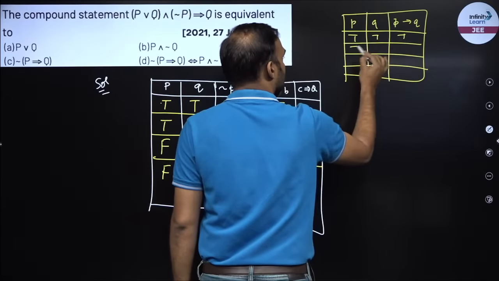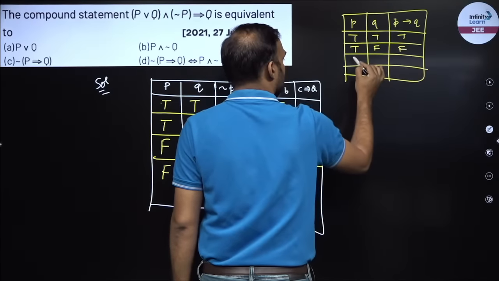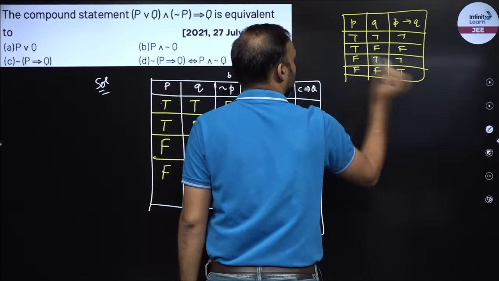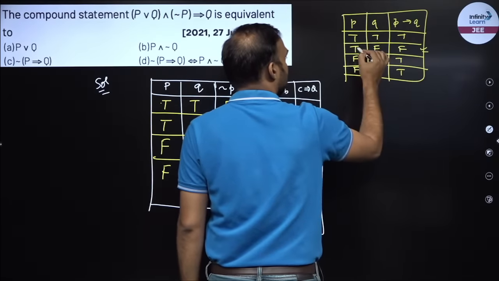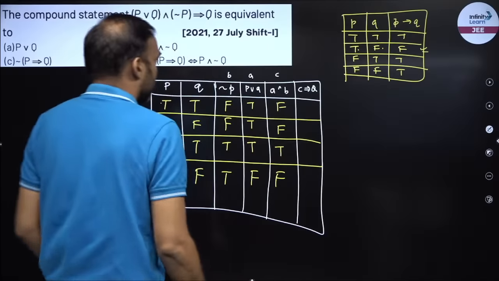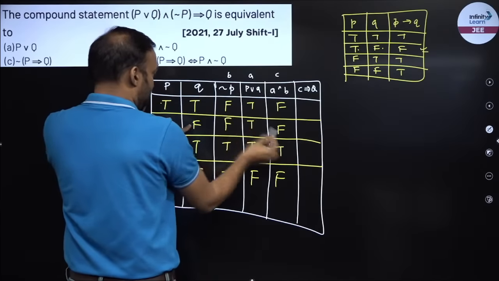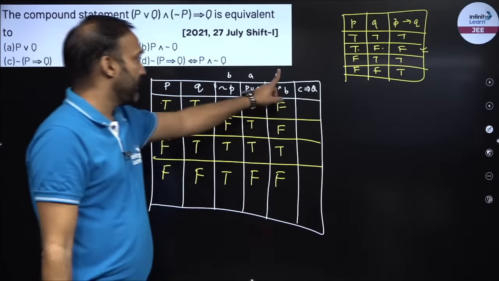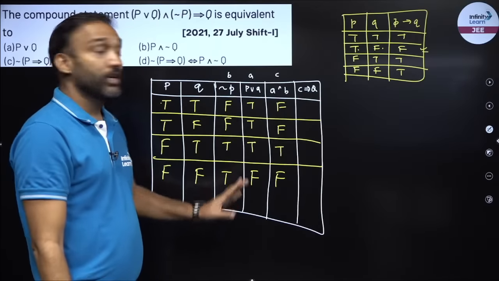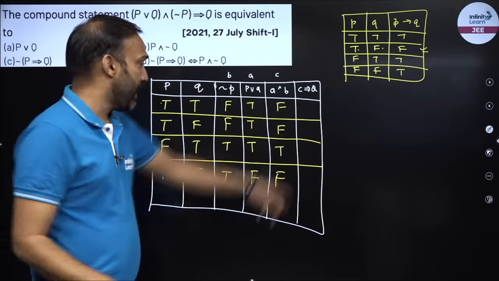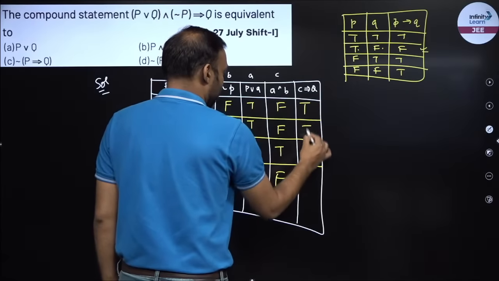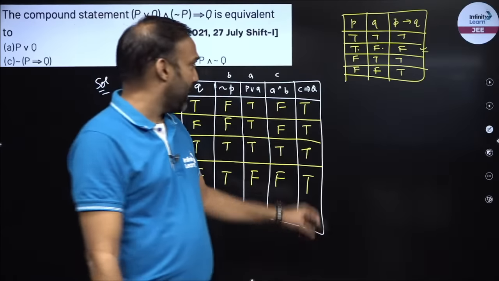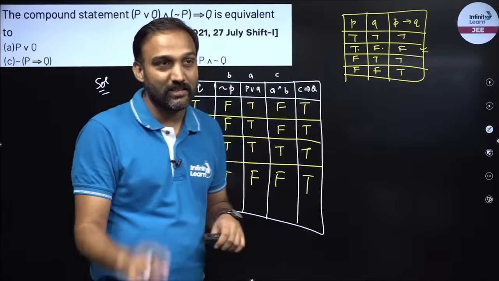T T T, T F F, F T T, F F T. So the false I get when this is TF, right? So now we'll check TF. This is FT, FF, TT, FF. There is no TF, right? This is column C, this is column Q. So I don't have TF, so I will not have an F over here. So I will have a T in all the possible cases. So once again, this is also a tautology, right? I am getting all the outcomes as T.